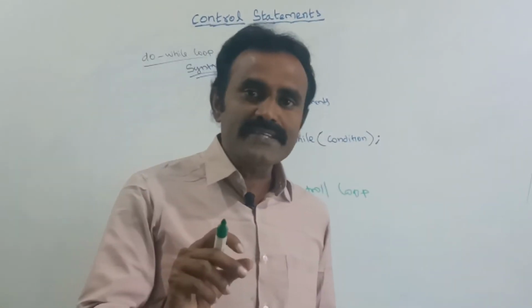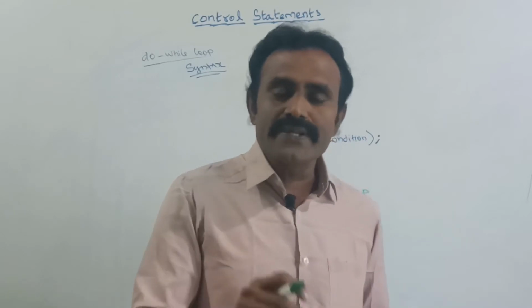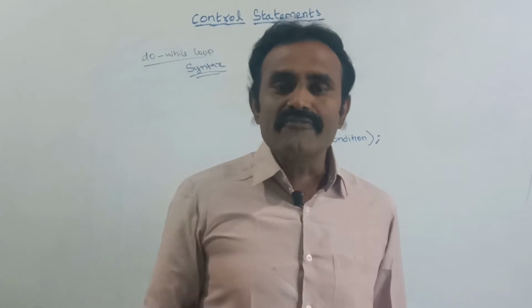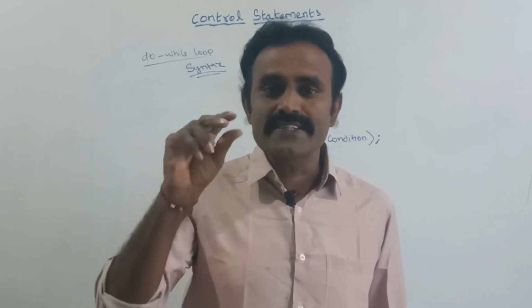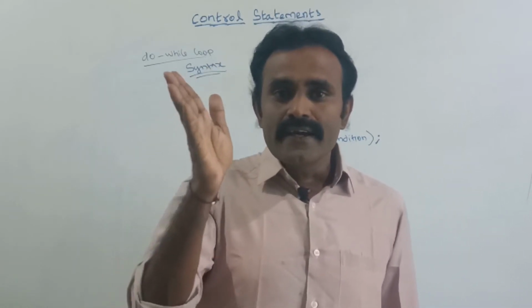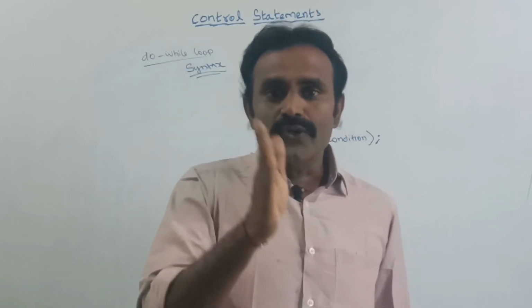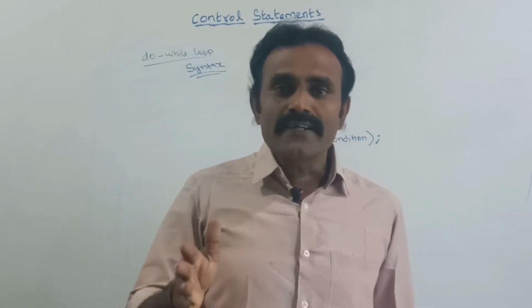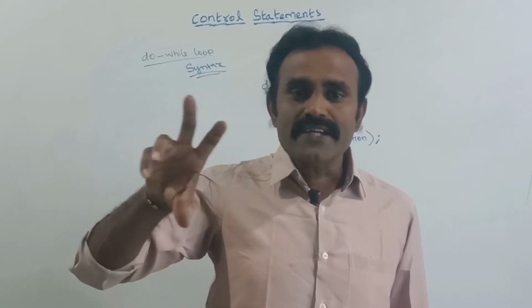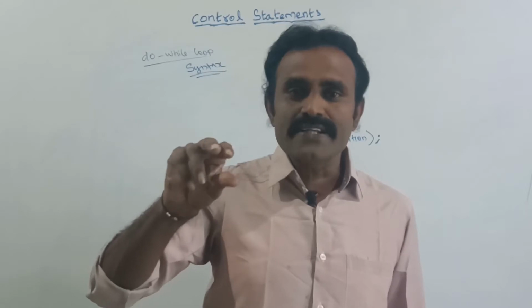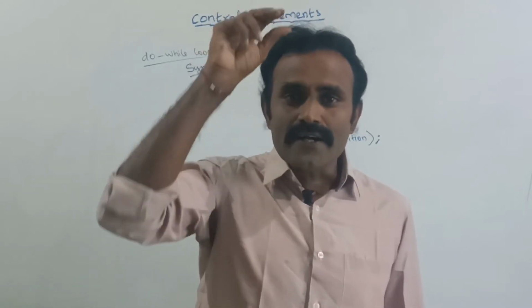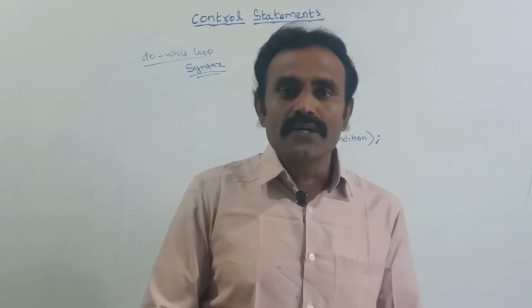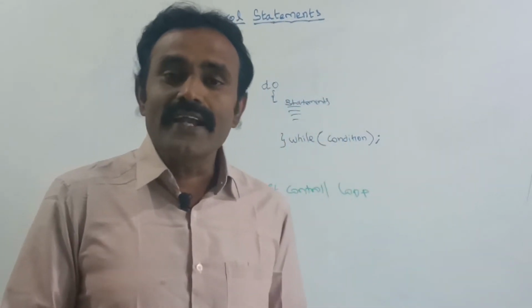In the previous section we have seen about the while loop. In while loop we check the condition at the very first time itself. After checking the condition only, if it is true, the loop allows the controller inside the loop, and inside the loop the set of statements will be executed. Suppose if the condition is false, at the starting point itself it will go outside of the loop. So this is the difference between the while and the do while loop.